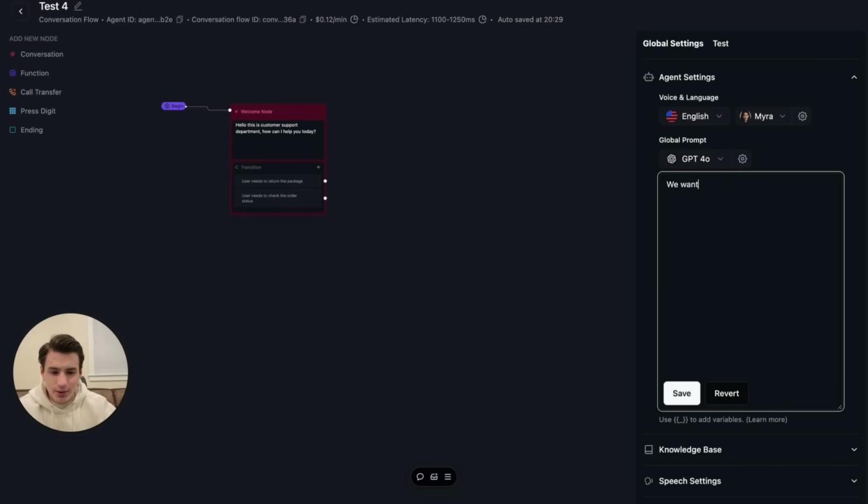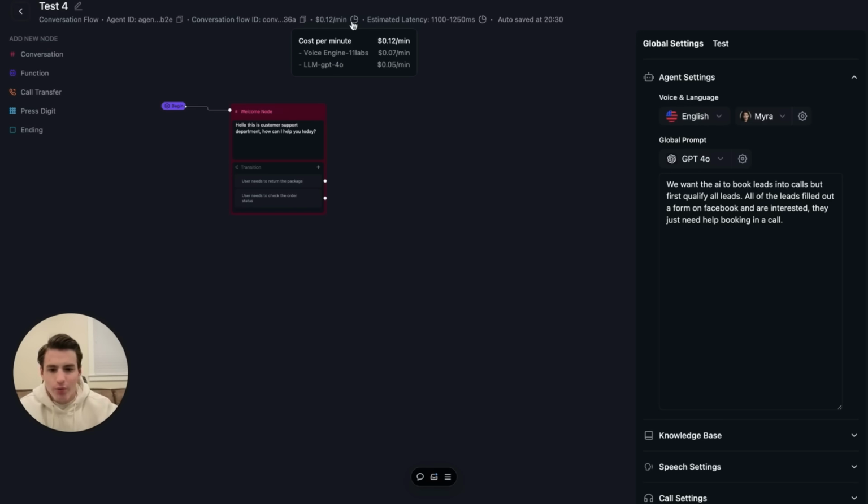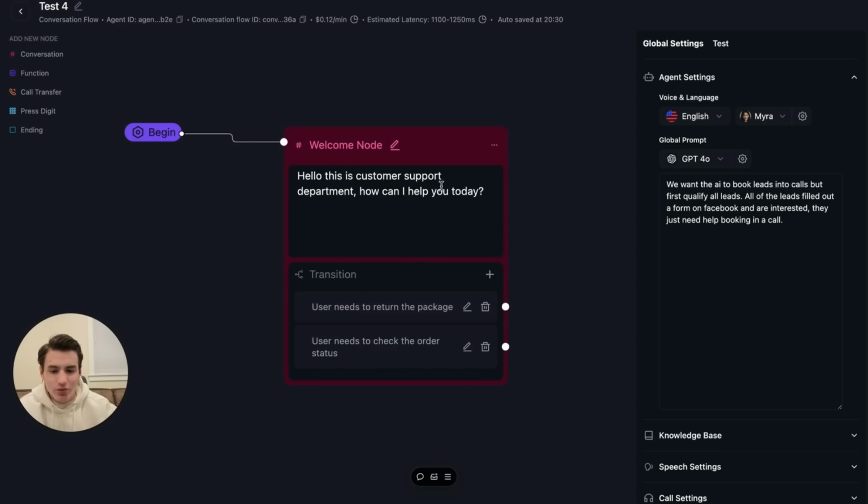We want the AI to book leads into calls, but first qualify all leads. So as you're able to see, all the leads are interested. They come from Facebook. They want to book an appointment. All they need is help to book that appointment. It doesn't cost anything more. It's 12 cents on the minute, nothing more than the normal agents. So yeah, so now let's start over here.